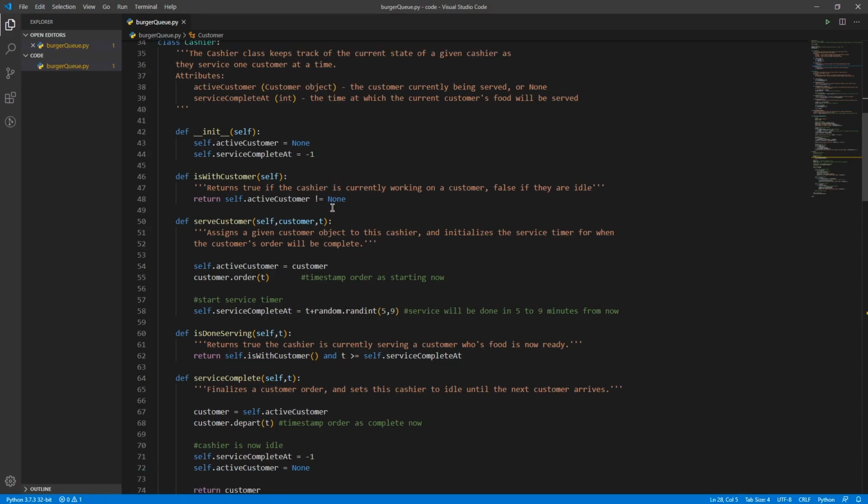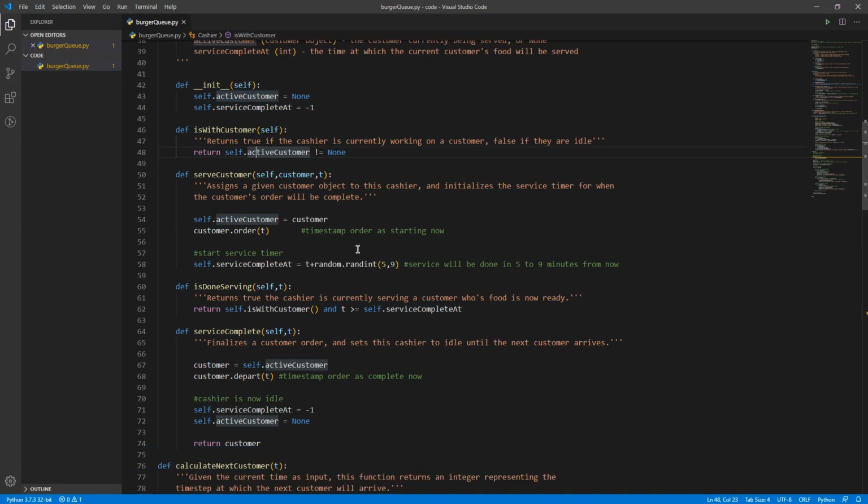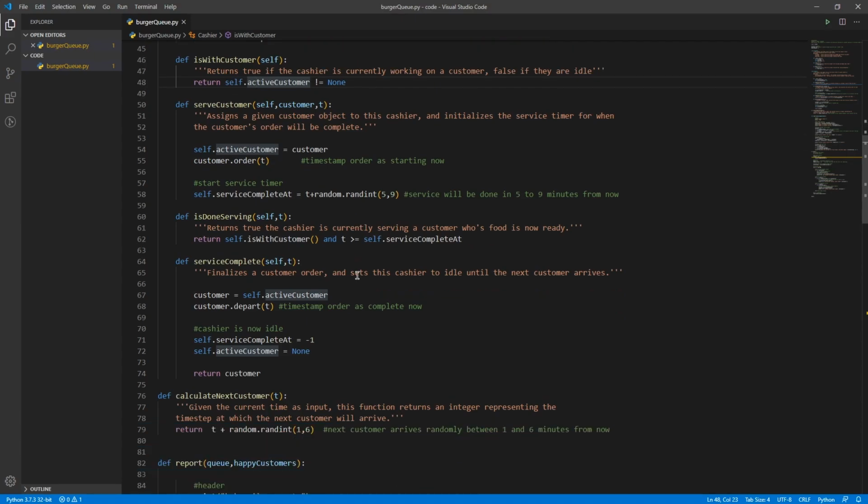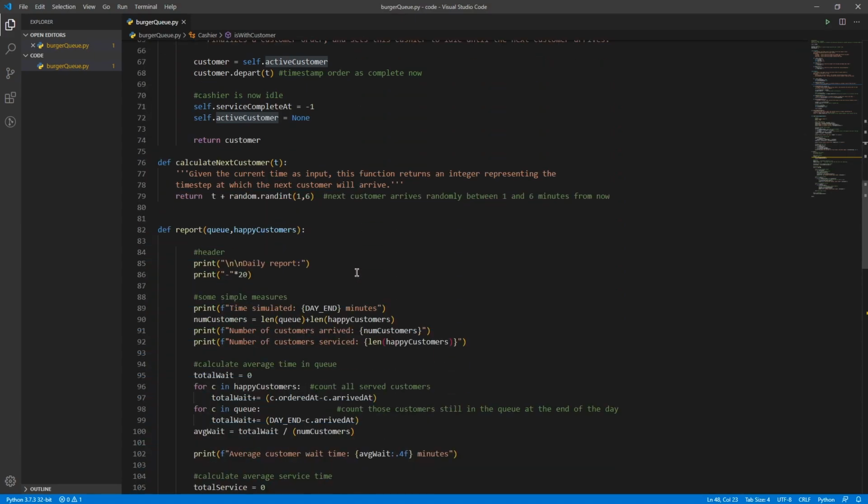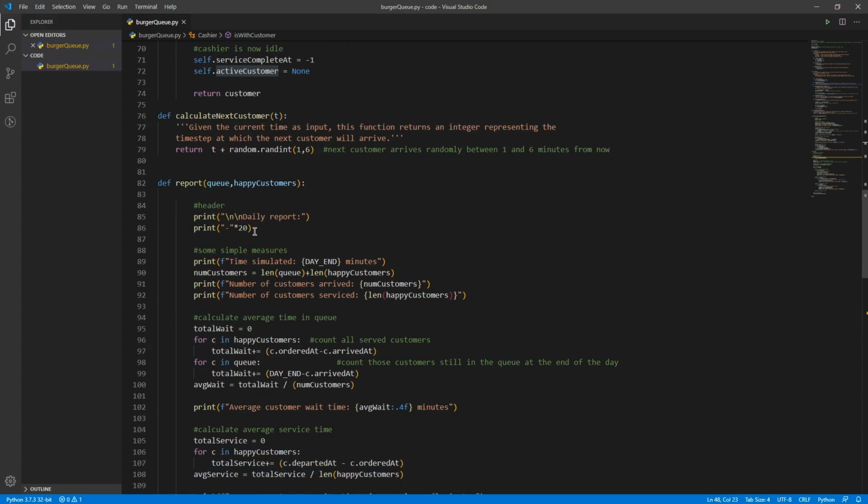So we'll talk about these classes in a little bit as we go through the actual execution of the simulation loop itself. But for now, the cashier is going to keep track of the customer they're currently serving and a timestamp of when they're going to be done serving them. And then we have some methods here that let us make all that work. And again, we'll talk about that when we get to the simulation loop. That method as well we'll talk about when we get to it.